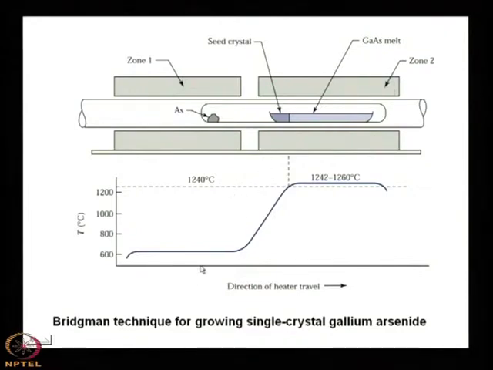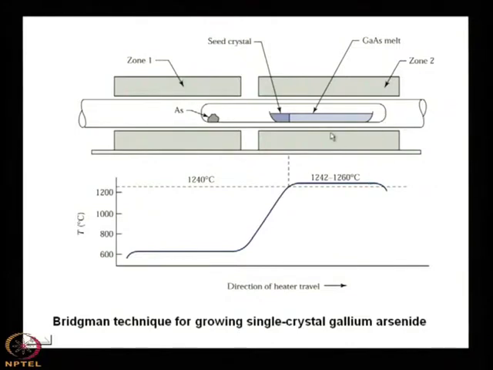If you take the profile of the furnace, this is the profile of the furnace. In zone 1 the temperature is nearly 600 degree centigrade, in zone 2 it is 1242 to 1260 degree centigrade, right. So, we use a two zone furnace. In zone 1 the profile shows that the temperature is less compared to the zone 2 profile.